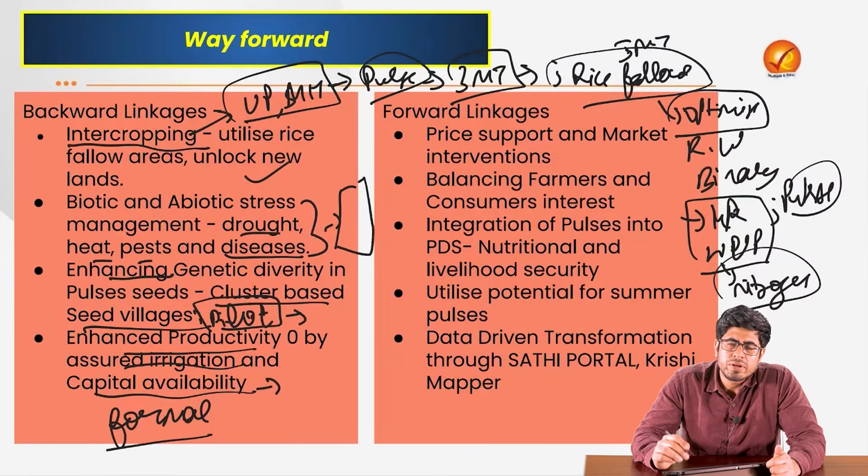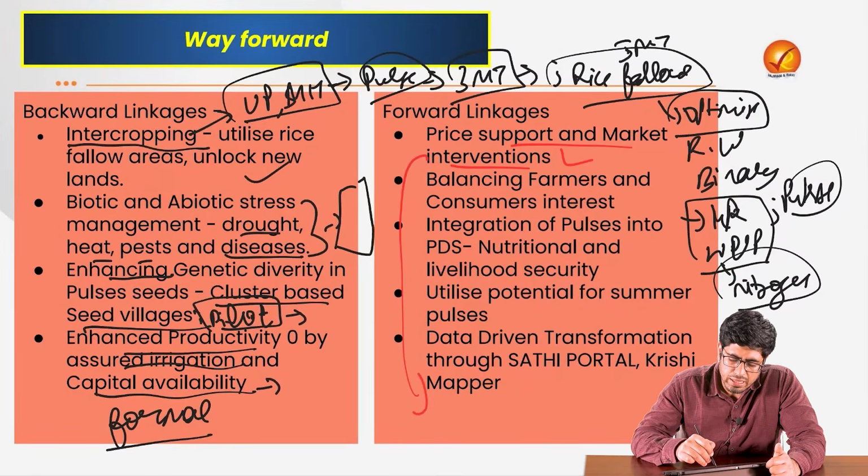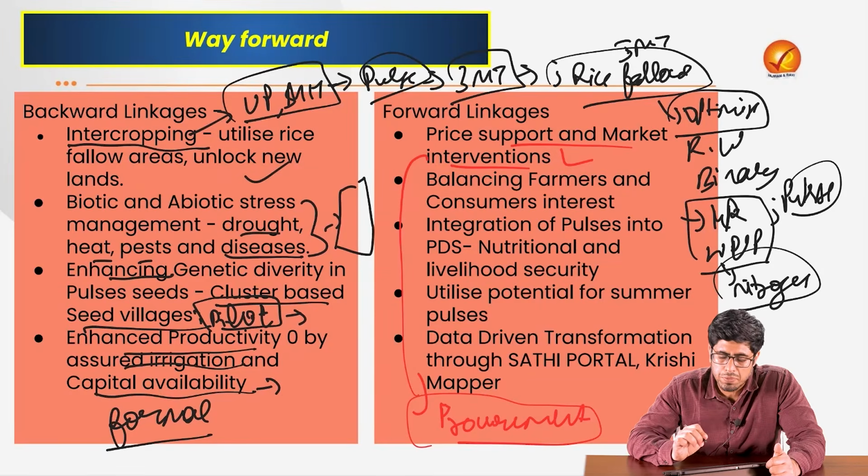giving more formal loans to these small and marginal farmers who are cultivating these crops in the rain-fed area. But this was about the backward linkages. What about the forward? What about the demand? We can have price support and market interventions where we are integrating more open-ended procurement of these pulses, as has been suggested by the Supreme Court to the government. We can balance the farmers' and the consumers' interest.